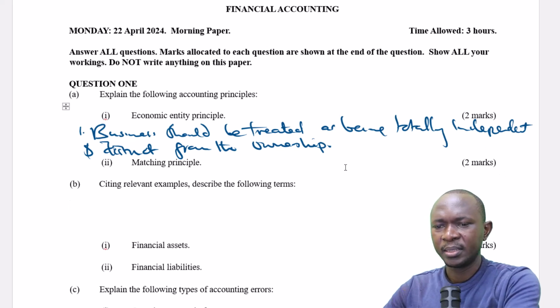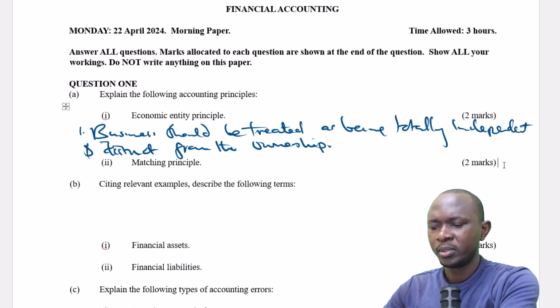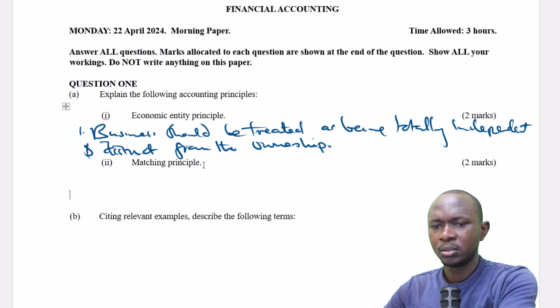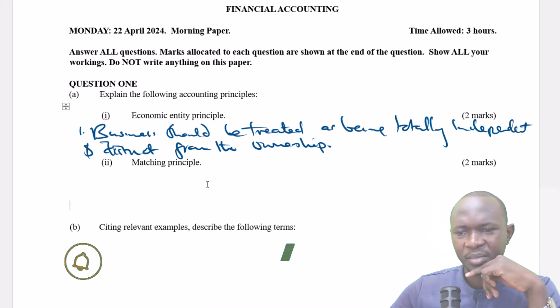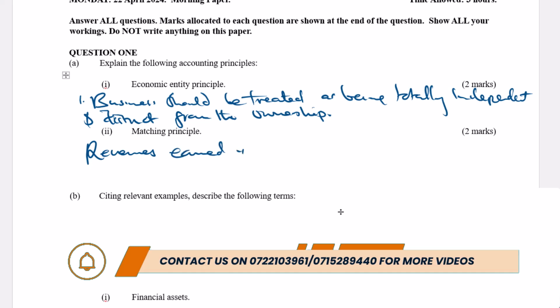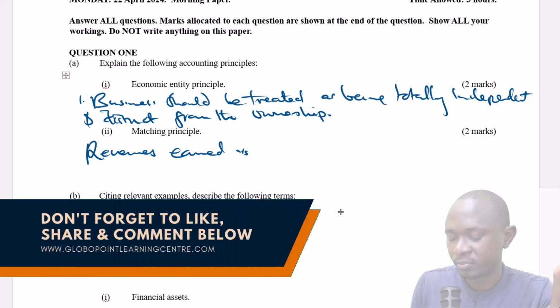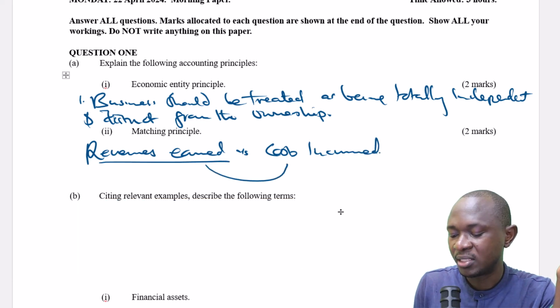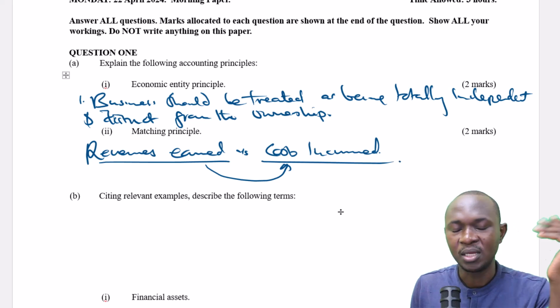The matching principle talks about 2 things: revenues versus the costs incurred. The revenues earned should be matched to the respective costs that were incurred.